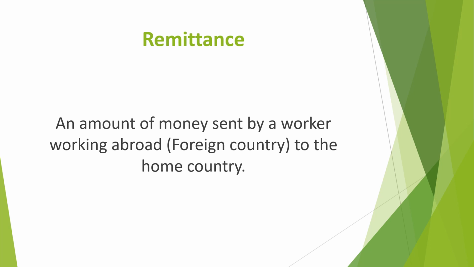The third word is remittance. Guys, remittance is an amount of money. Remittance is the amount of money which a person sends home who is working outside of the country. For example, if I am working in Saudi Arabia and I earn money in Saudi, and the money that I send back home so that my family can survive, this money will be known as remittance. We will call it foreign remittances.